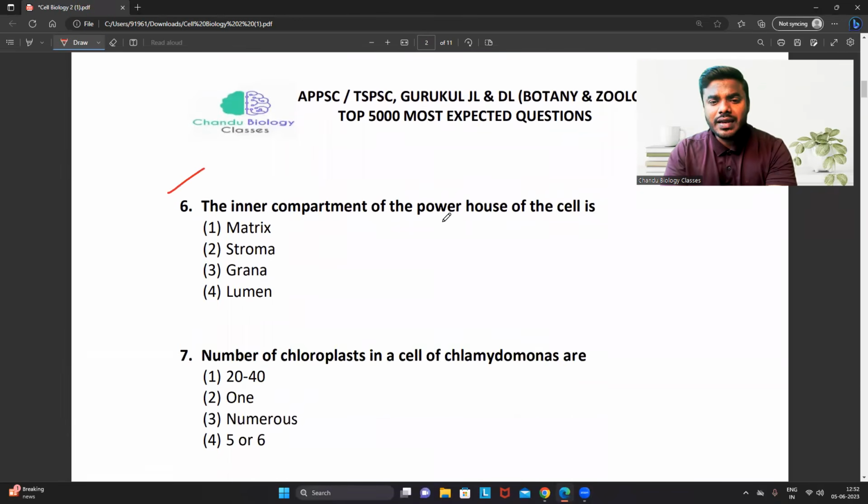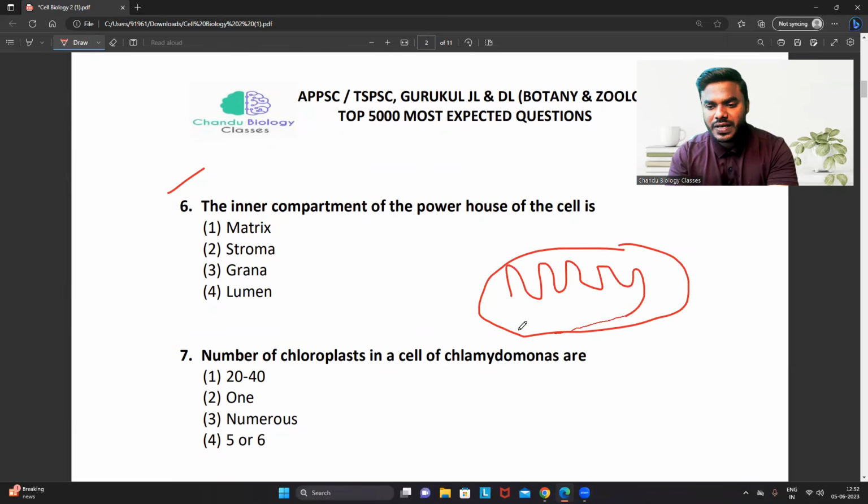Next one, the inner compartment of the powerhouse of the cell. So you have to understand the question. Inner compartment of the powerhouse of the cell. It doesn't mean that they are asking about the inner membrane. That is a wrong statement. This is the outer, this is the inner, and the middle space is the intermembrane space. These two are membranes. They're asking about the inner compartment, not to get confused with that, friends. So the inner compartment will be what?